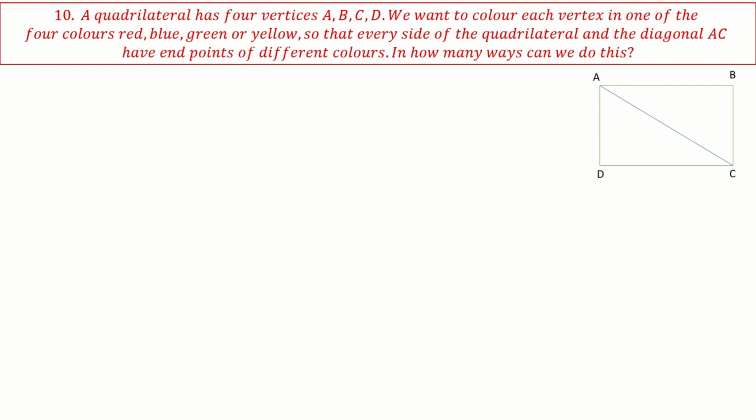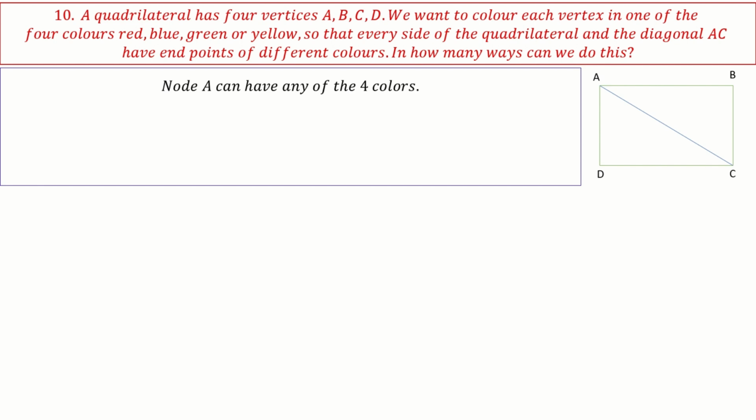Let's say this is my quadrilateral, it can be any shape. Just draw it in rectangular shape. AC is the only diagonal we are interested in. We are not interested in the colors of DB being different, we are interested in the colors of AC being different. So starting with A, I can take any of the 4 colors. And what can C take? C can take only 3 colors, because it cannot have the same color as A.